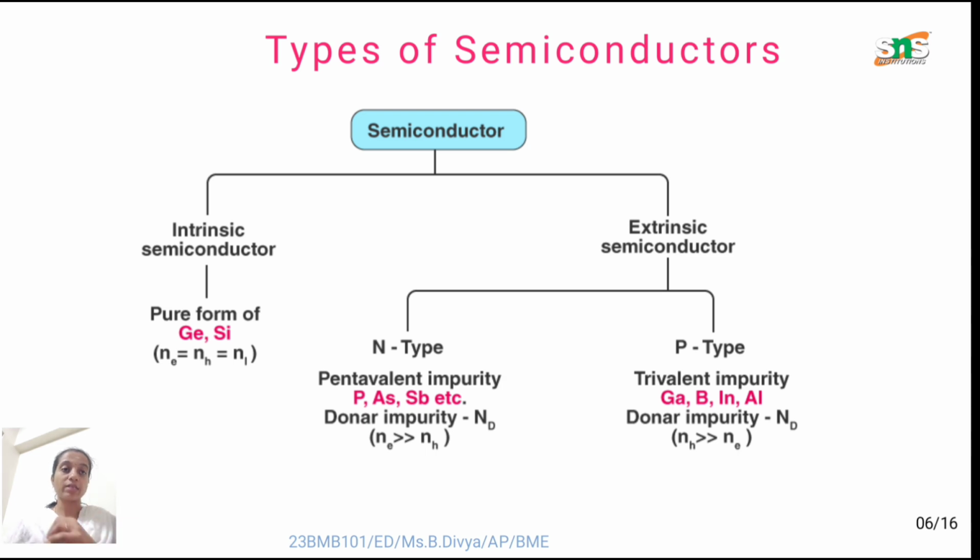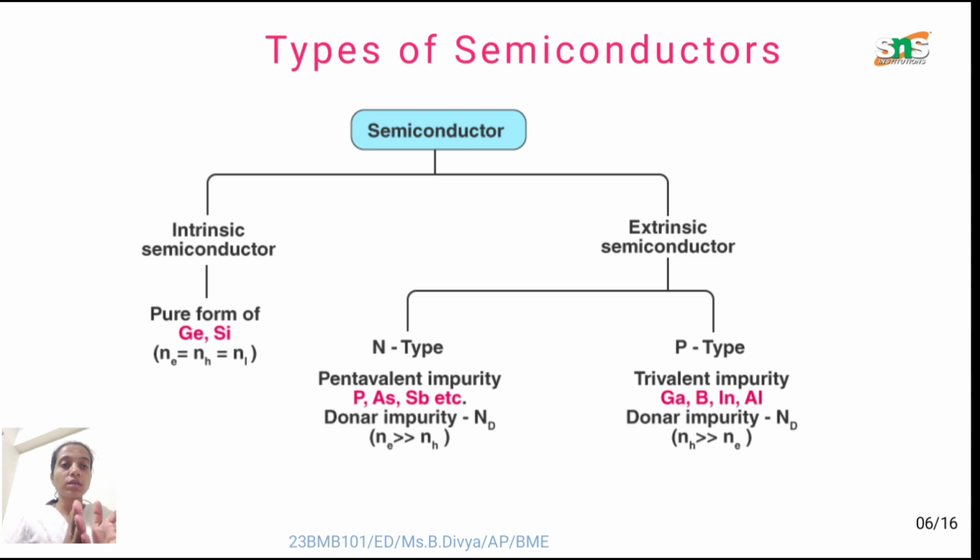Whereas in the extrinsic semiconductor we have two categories, N-type and P-type material. N-type is a pentavalent impurity and P-type is a trivalent impurity.